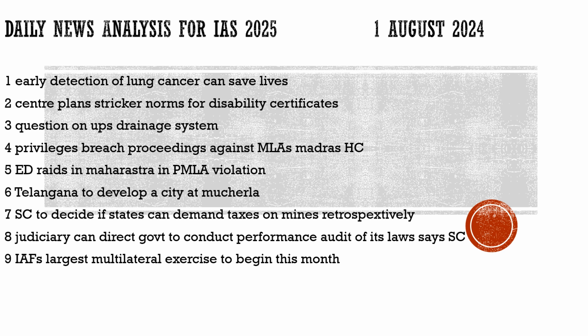So without wasting your time, let's see what are the articles which we have to discuss today. The first one is about how early detection of lung cancer can save lives. The second article talks about the Centre planning stricter norms for disability certificates, with respect to UPSC aspirants. We had seen how an IAS officer was caught in this fraud, and it is with respect to that. Then the third article is about the drainage system in the state of UP.